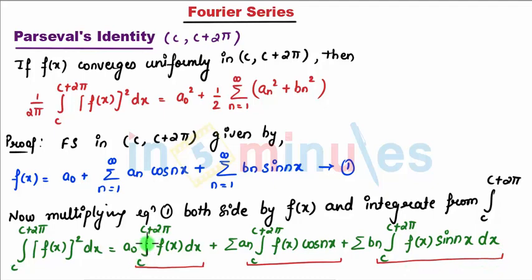For example, the integral c to c plus 2 pi of f of x dx, with respect to the Fourier series, is nothing but the coefficient a0 multiplied by 2 pi.